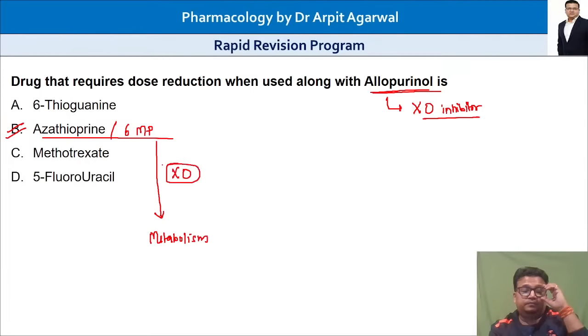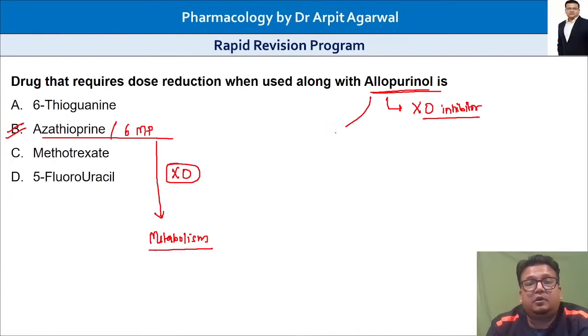Understood? These are anti-cancer drugs. Azathioprine is an immunosuppressant, 6-MP is an anti-cancer drug. They are metabolized using xanthine oxidase.